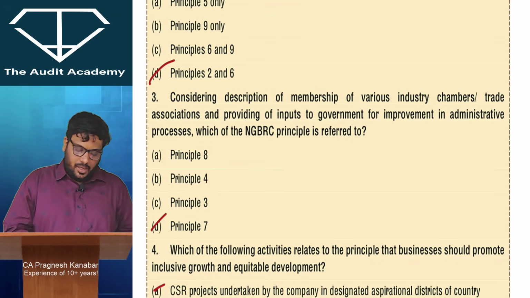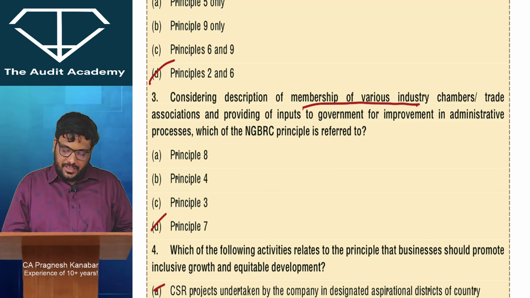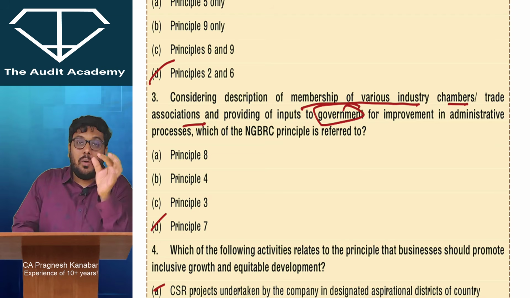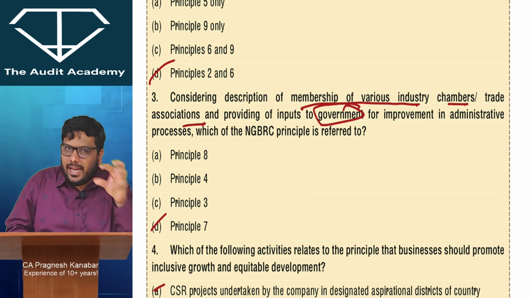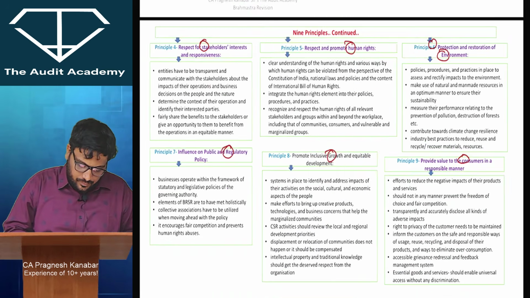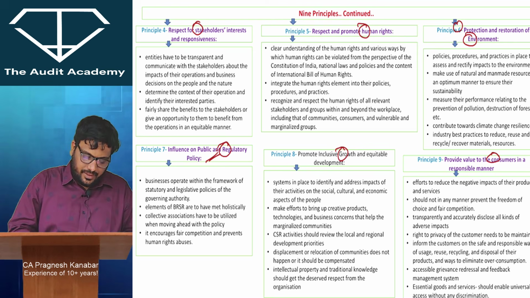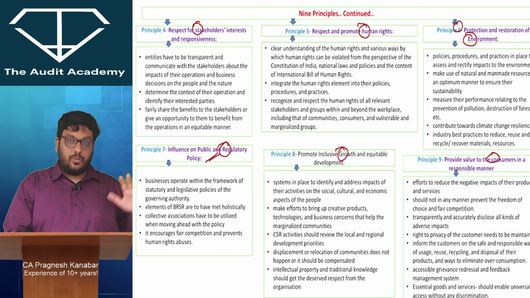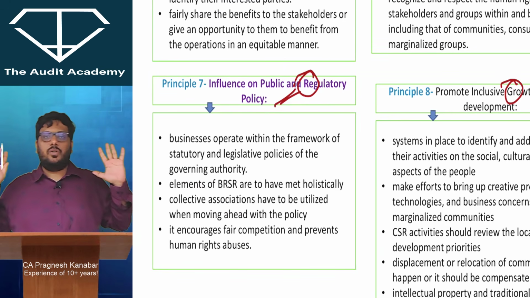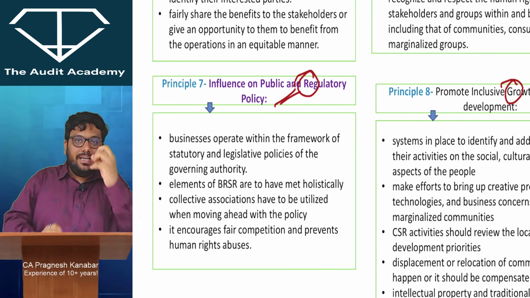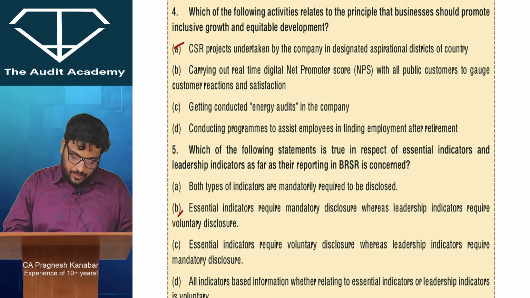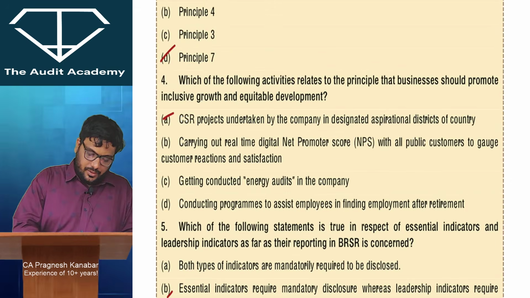Okay. Now, considering description of membership of various industry chambers, trade association, providing of inputs to government, policy, law, regulation, anything like that. All right. Then in that case, principle 7. All right. Anything with respect to government policy and stuff. Influence on public and regulatory policies. Okay, ऐसे याद रखो, the main trigger points, all right. So I think that is with respect to principle. Now listen to me.